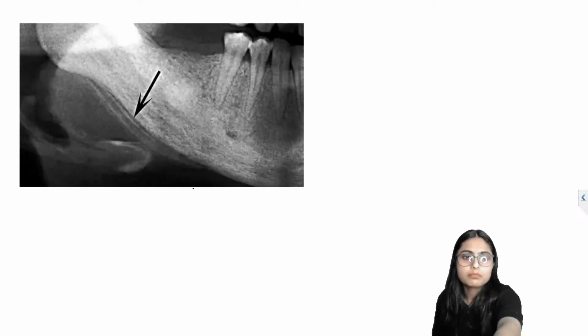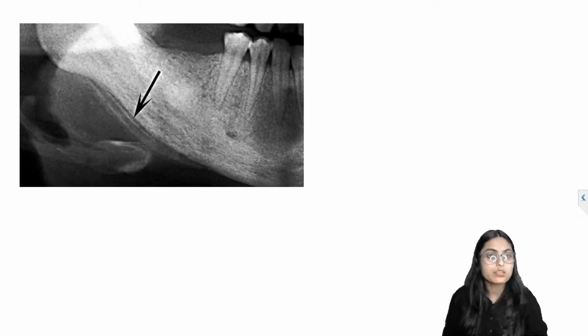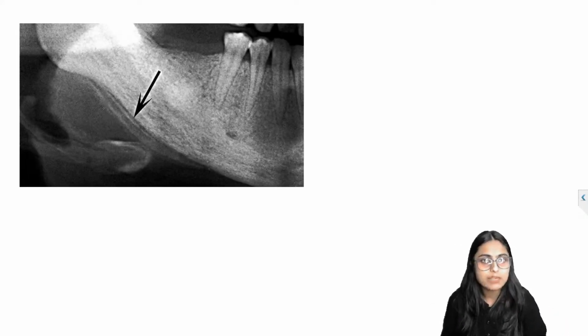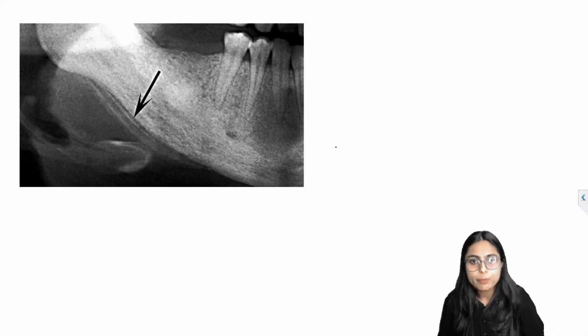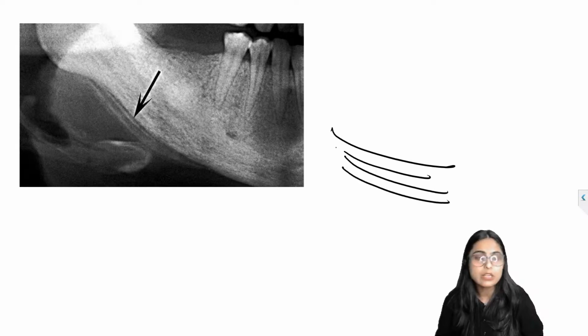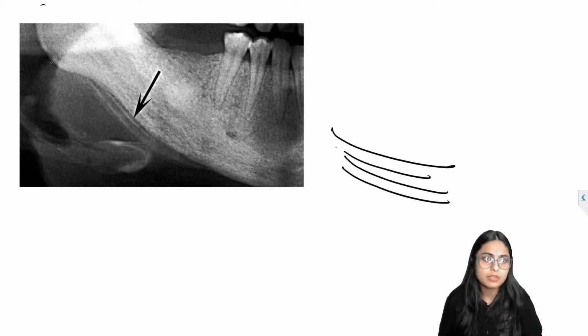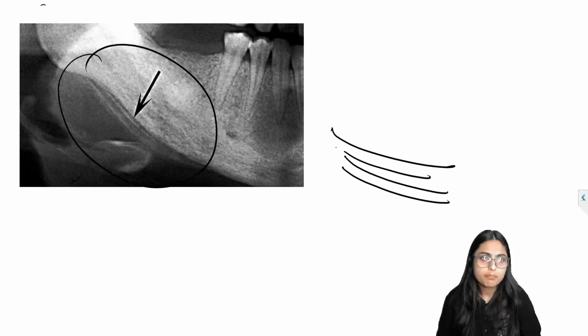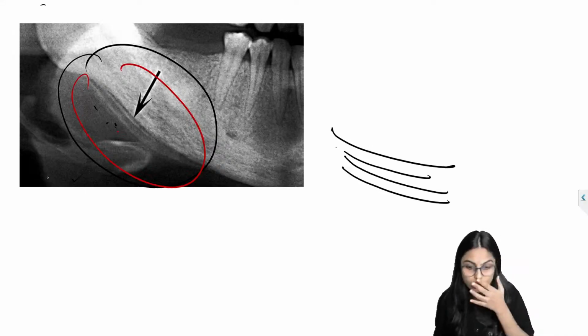And this is the radiograph I put. You can easily appreciate the parallel radio opaque line below the inferior border of mandible. Correct? So this is nothing but the periosteal reaction that you can see in Garre's osteomyelitis. All right.